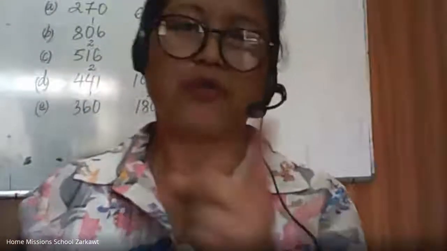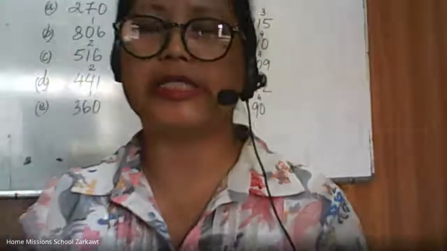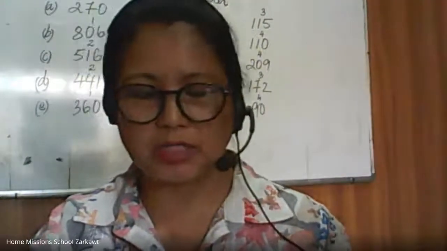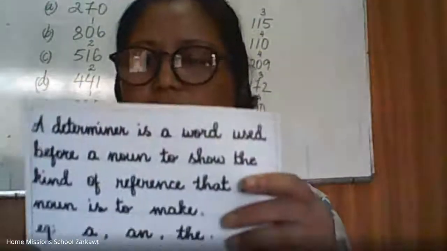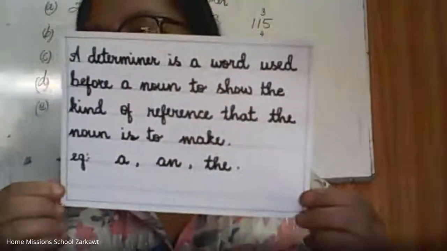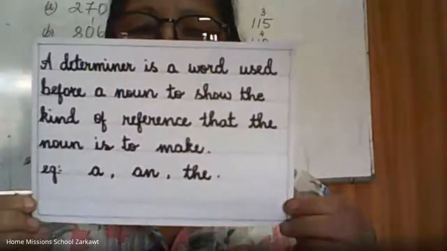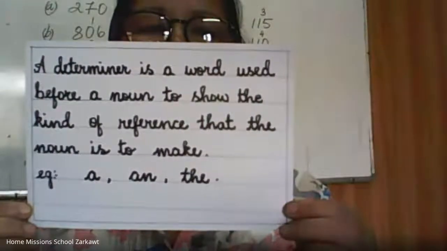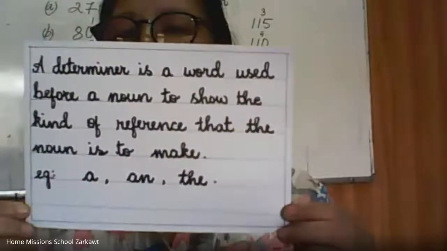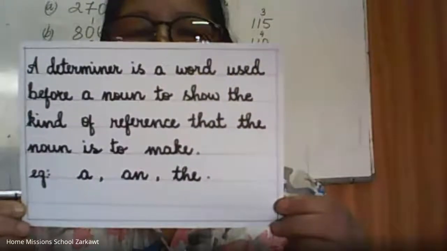The last one, which you have not learned in grade 3, they are called determiners. All right, determiners. This is the last one, and you have not heard of it. A determiner is a word used before a noun.